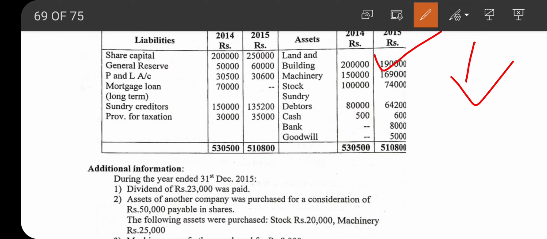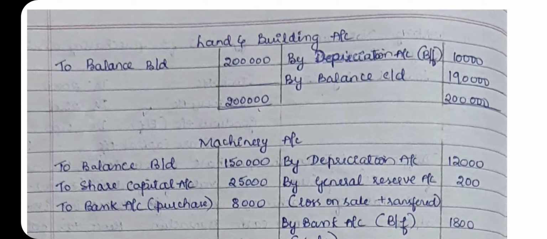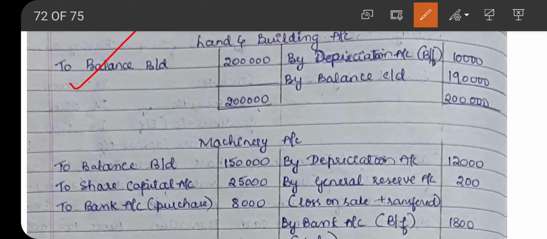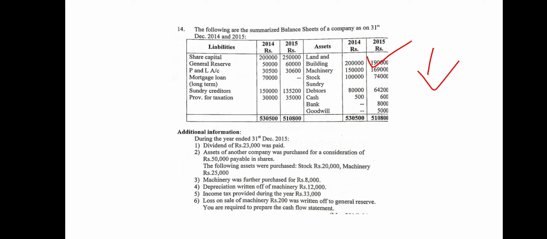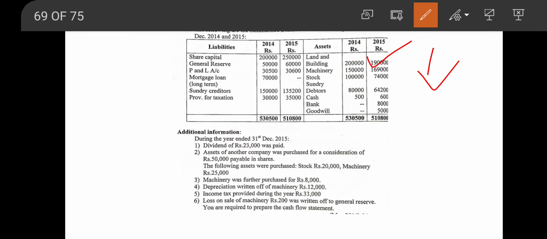Now go through the land and building account. To balance brought down 2 lakh and by balance carried down 1,90,000. We are getting a total of 2 lakh and a balancing figure of 10,000. This is considered as depreciation. 10,000 depreciation is a non-operating expense. We need to add it to the closing balance of profit and loss account. The next item under asset.